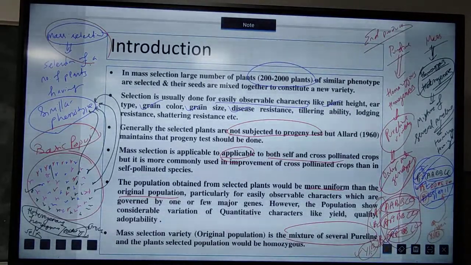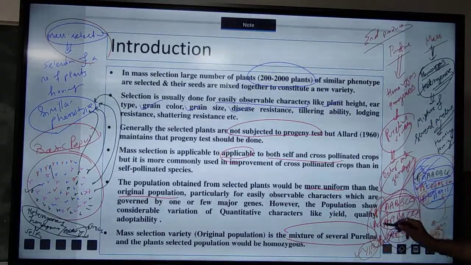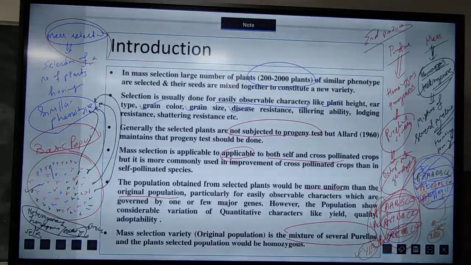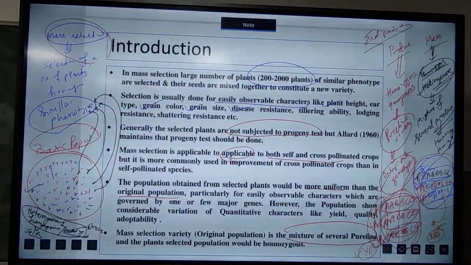So we can say the varieties developed from mass selection are more adaptable in nature, whereas the varieties developed from pure line selection have less adaptability. Okay, so this is the thing.